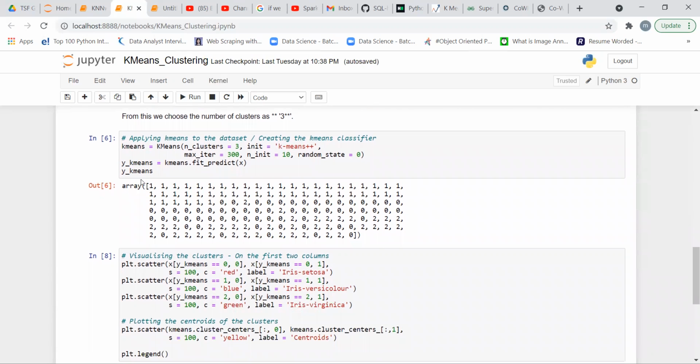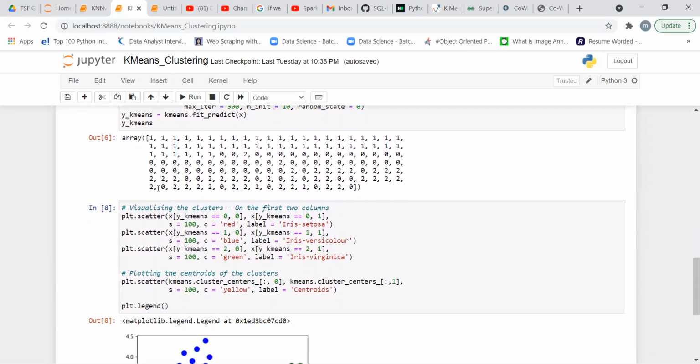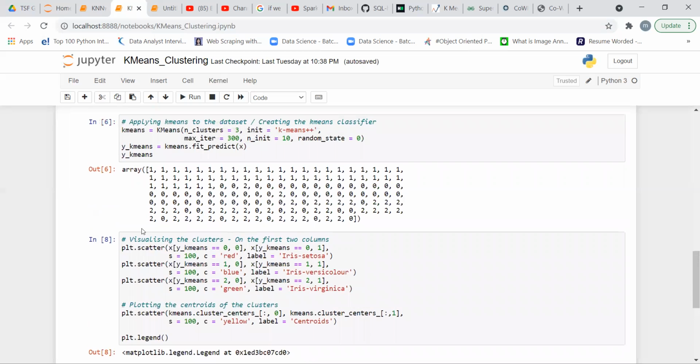The value of y is in the form of 0, 1, and 2, so for the whole data set the values are between 0, 1, and 2. Then we use plt, the matplotlib library, for visualizing the data set in clusters.